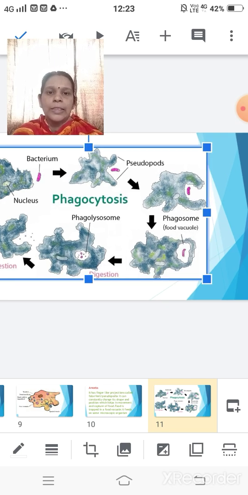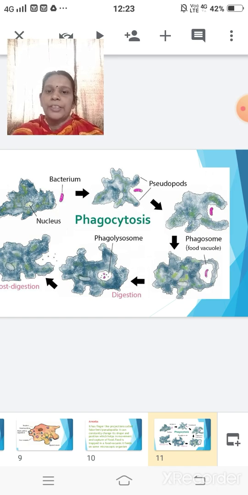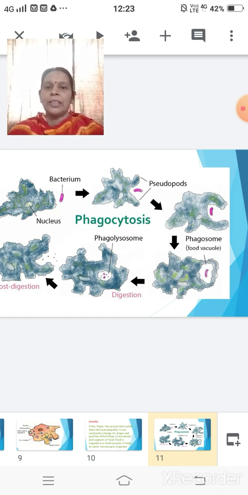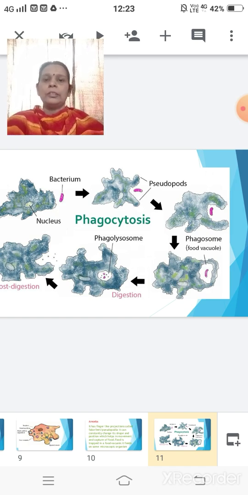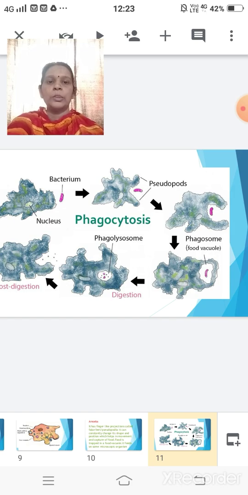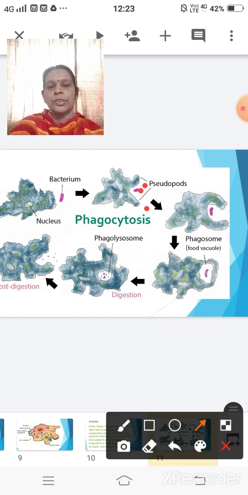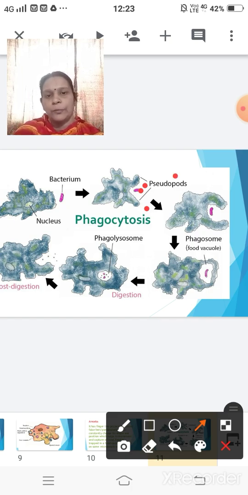Here you can see that this amoeba takes in the bacteria with the help of the pseudopods. Here you can see it has got the pseudopods. So with the help of that pseudopod, here you can see these are the pseudopods with the help of which it is engulfing the food.